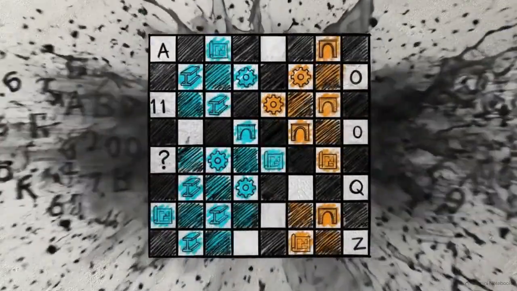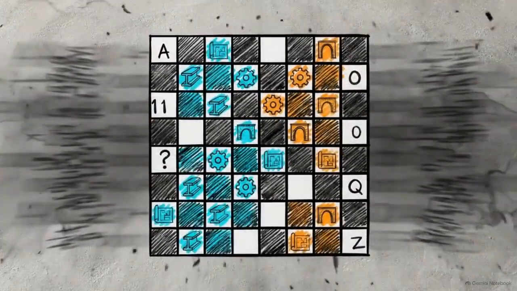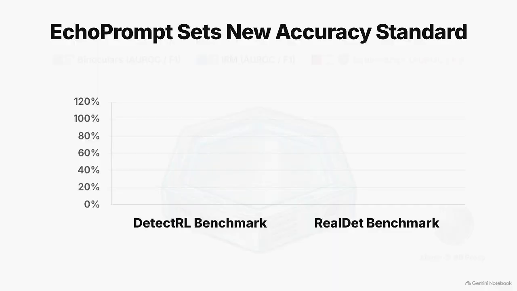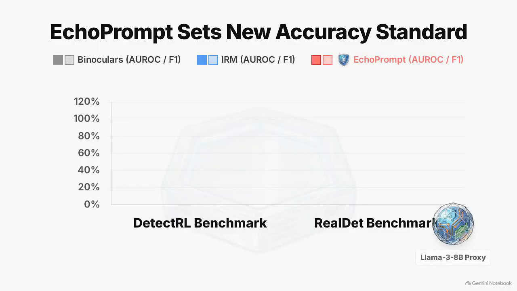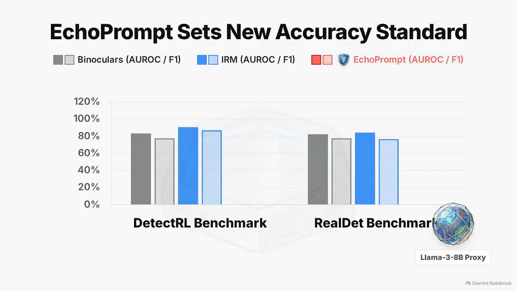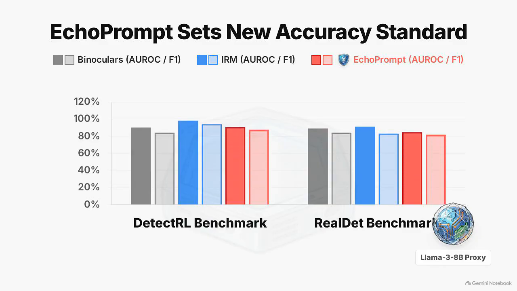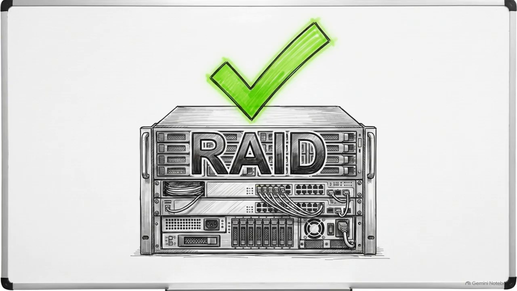This visualization outlines performance scores across the DetectRL and RealDet benchmarks using the Llama 3 8B proxy family. EchoPrompt consistently outranks existing zero-shot methods like IRM and Binoculars. It improves over the strongest training-free baseline by significant margins in both AUROC and F1 metrics, maintaining accuracy even on distributionally different datasets like RAID.